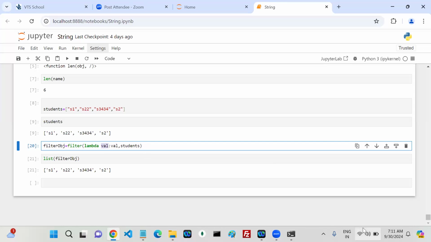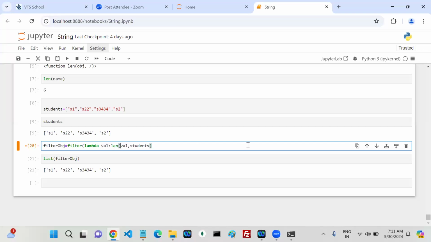The val is which type? String. It's a string, right? The first iteration, first value you can get it. This function called, first iteration, first value, second iteration, second value. So first iteration, first value is what? S1. Okay, you want S1 directly.